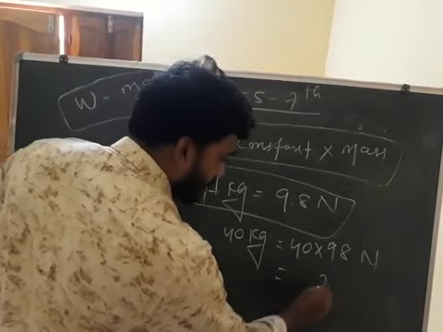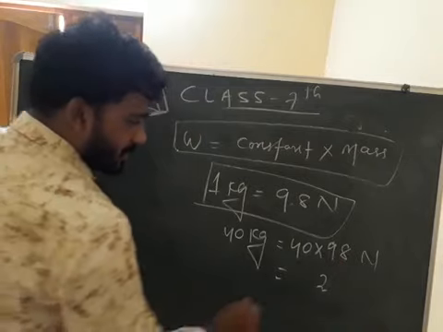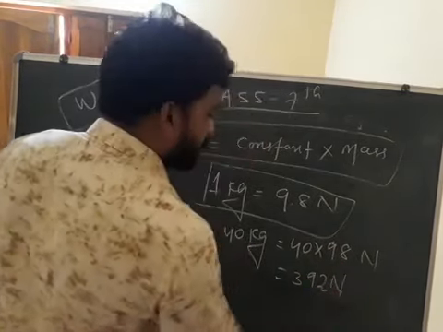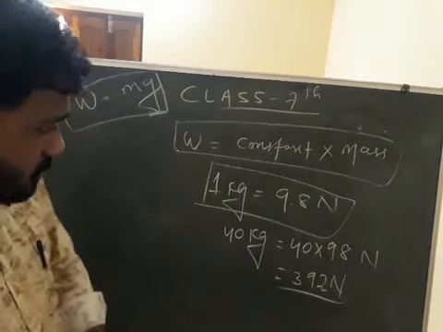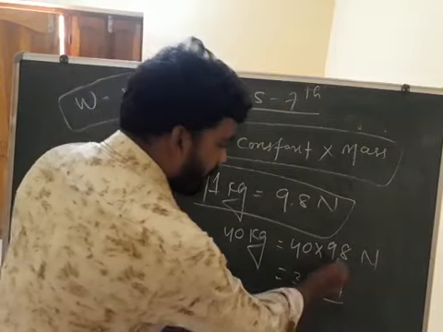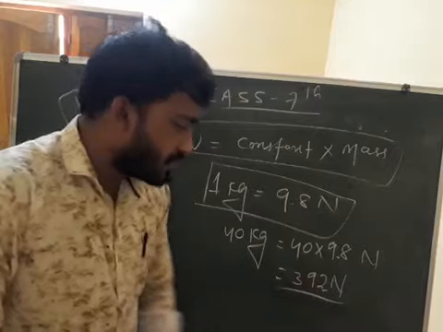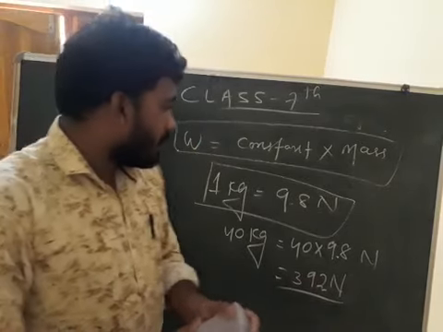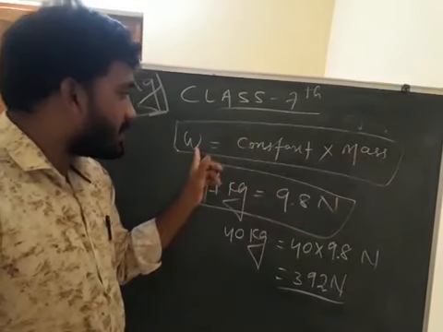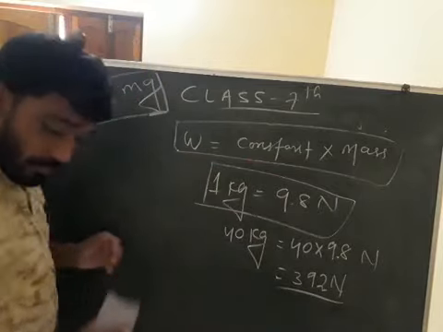4 8s are 32. 4 9s are 36 plus 3 is 39. So 392 Newton. Clear? The 0 is there because of the 9.8, the decimal point moves to that side. So 392 Newton. Clear now? This is the relation between weight and mass. Weight is equal to constant into what? Mass. One numerical is given in your page.